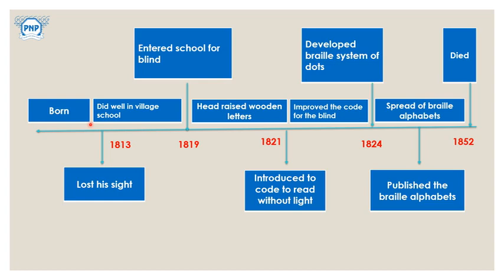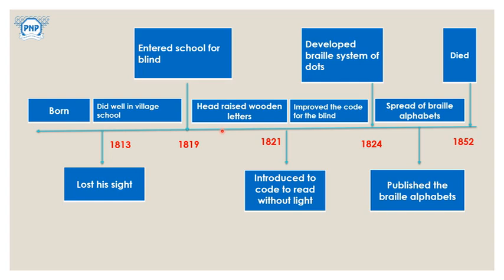After that he did well in the village school, and he entered the school for the blind, which was specially meant for blind people. We know how intelligent Louis Braille was, and that's why he made Braille, a special writing for the people who are blind, those who do not have proper eyesight. After that he came to know about head raised wooden letters. In the story we have already seen how he came to know about it.